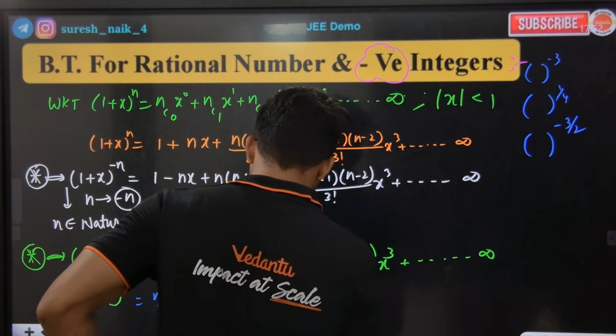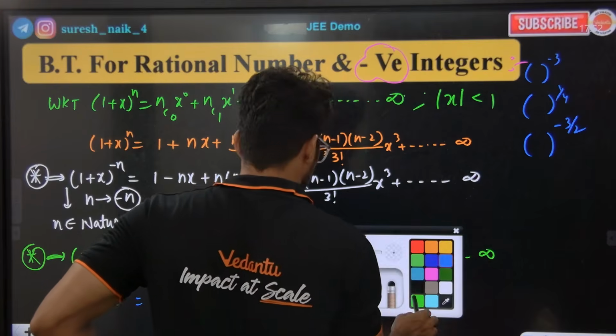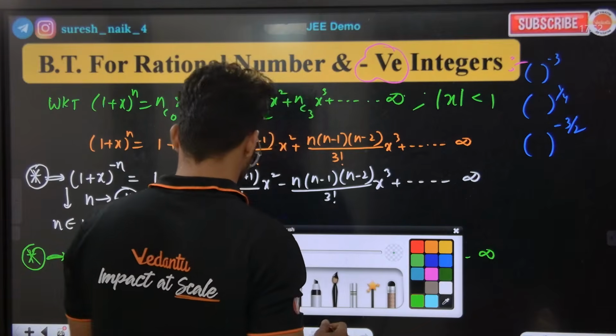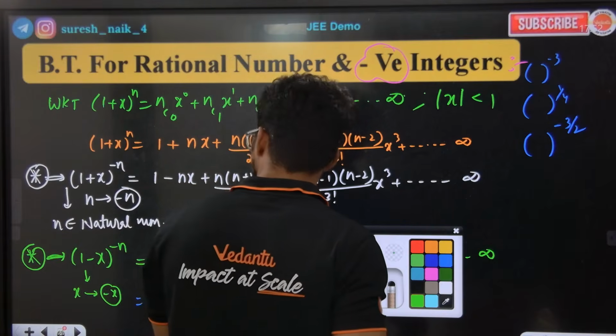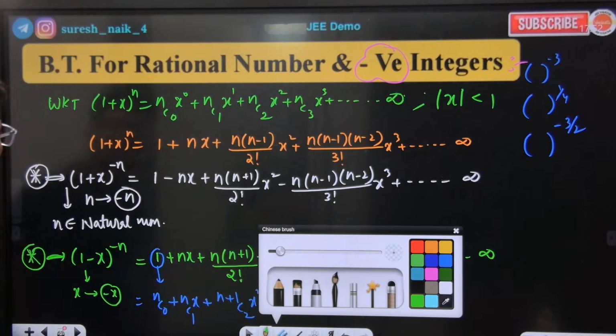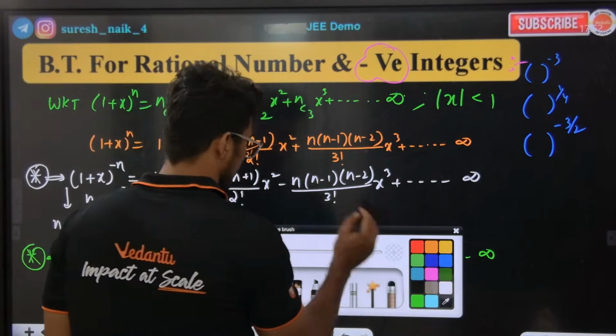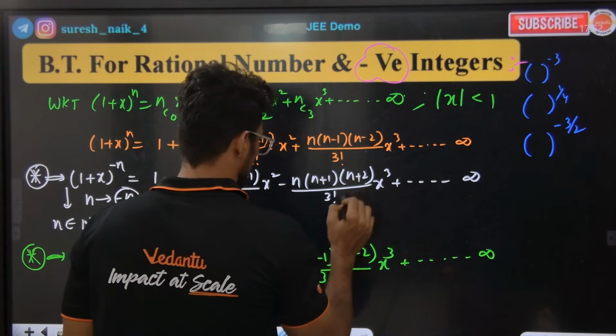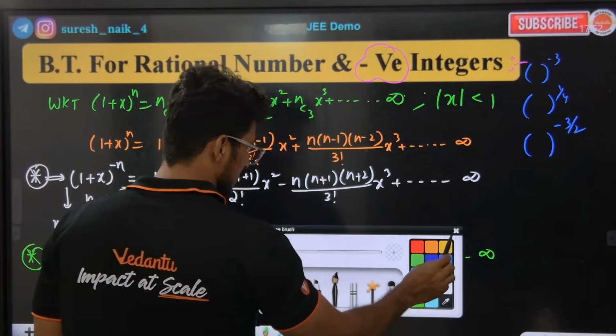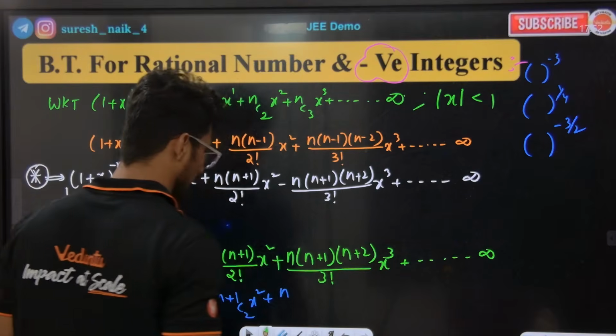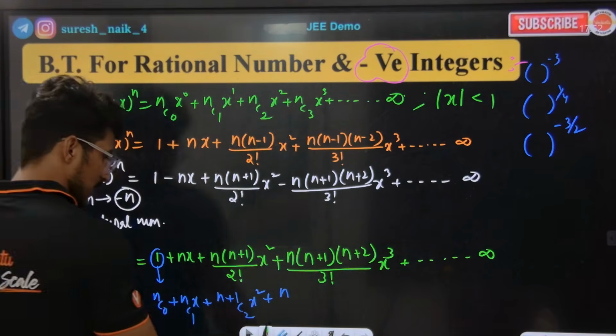Guys, here basically n into n plus 1, what did I write here? 1 plus nx. Did I make any mistake? Check. N into n minus 1 by 2 factorial. So n into n plus 1 by 2 factorial. Here n plus 1 will come. N plus 1, obviously. N plus 1 plus 1. Okay? So what is this going to be now?